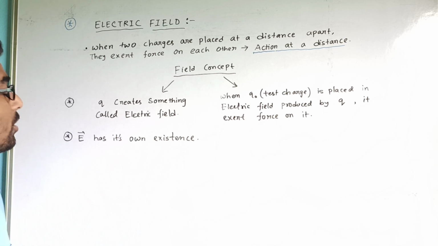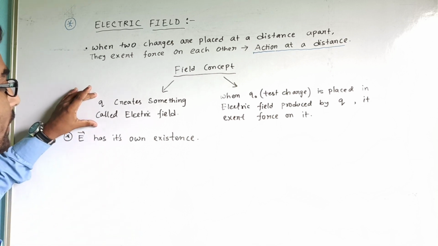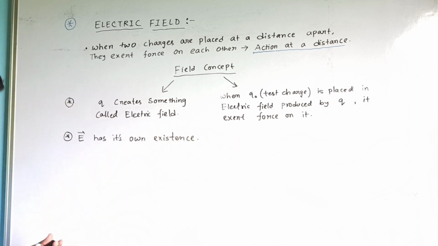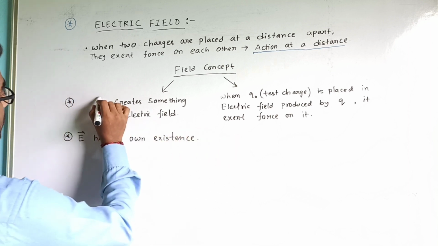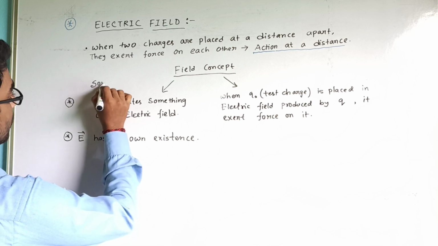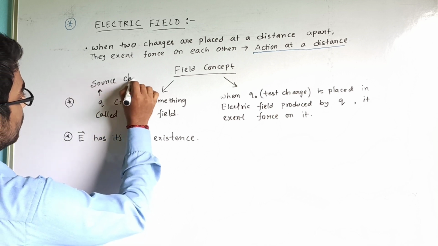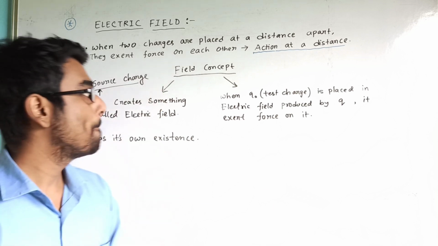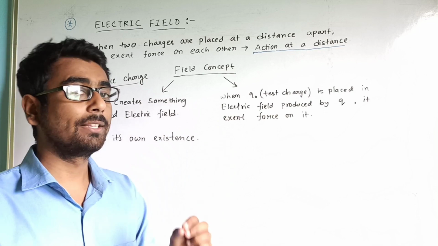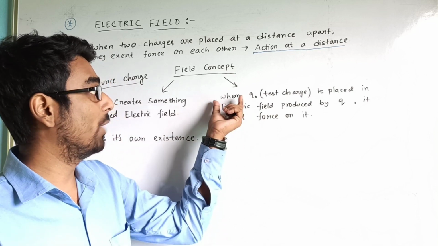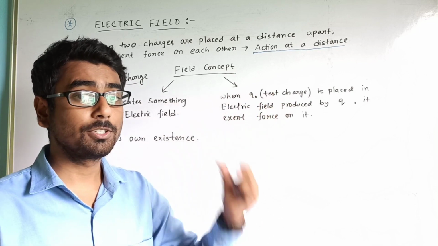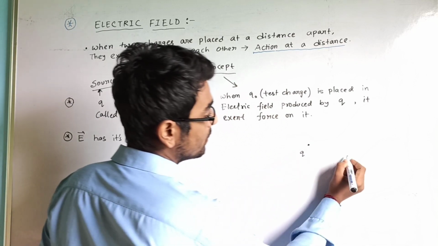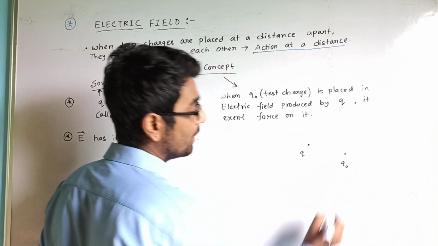So what we need to assume is that Q creates something called electric field, and Q is the source charge. We consider Q as source charge. Now, suppose we put another test charge Q naught. What does test charge mean? Suppose there is Q, and we consider Q naught a test charge.